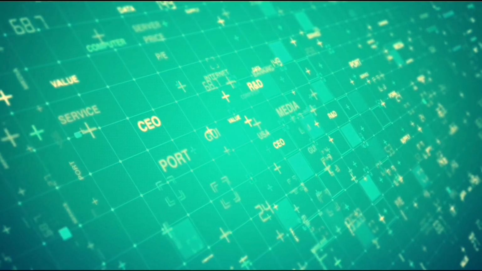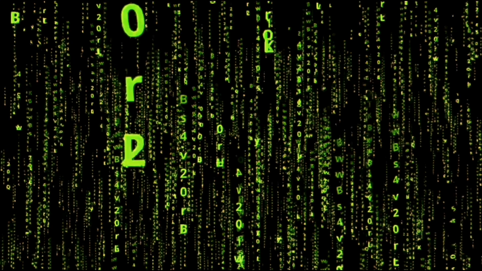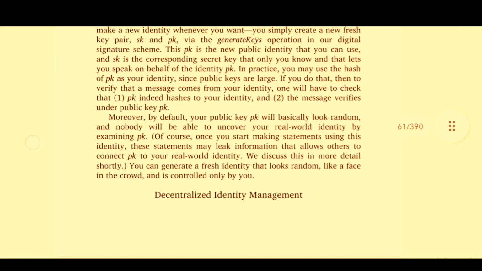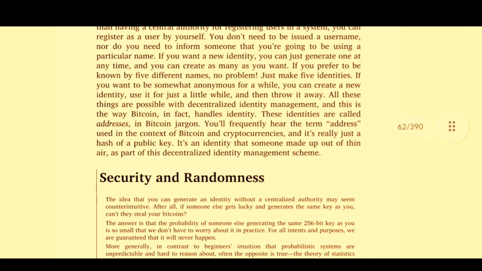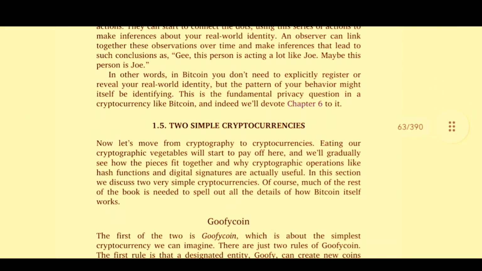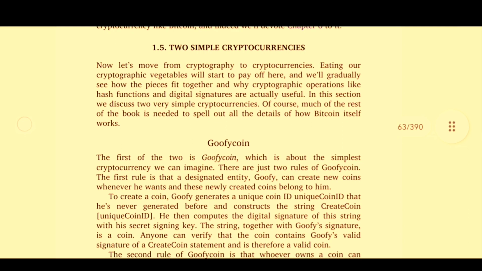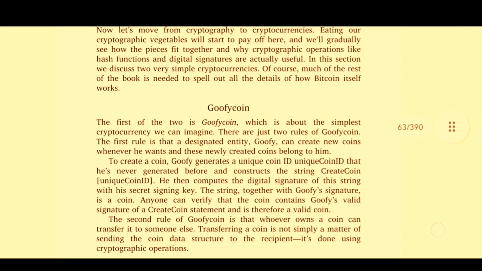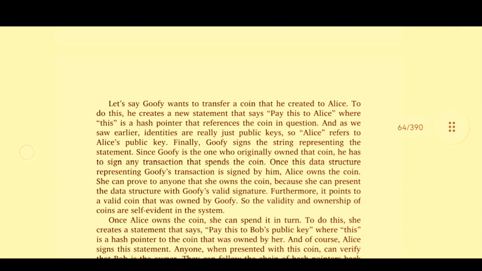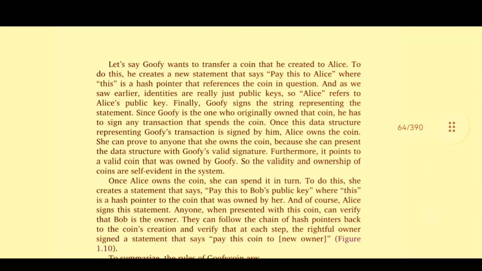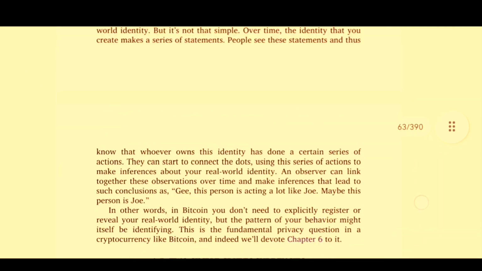We are going to learn many things about cryptocurrencies and encryption, and also about decentralized identity management. If you've been waiting to find out which encryption algorithm is used in Bitcoin, we're sorry to disappoint you. There is no encryption in Bitcoin, because nothing needs to be encrypted, as we'll see. Encryption is one of many options in modern cryptography. Commitment schemes are just one of the many types; they involve hiding information in some way, but they are distinct from encryption. A consequence of treating public keys as identities is that you can make a new identity whenever you want.